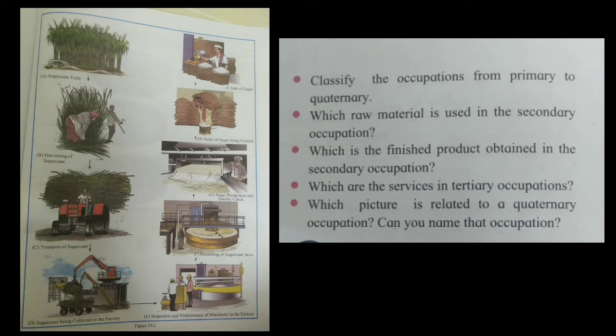Fourth question: which are the services in tertiary occupation? Last question: which picture is related to a quaternary occupation? Can you name that occupation? Based on what you have learned in this offline video, there are some questions for you to answer.